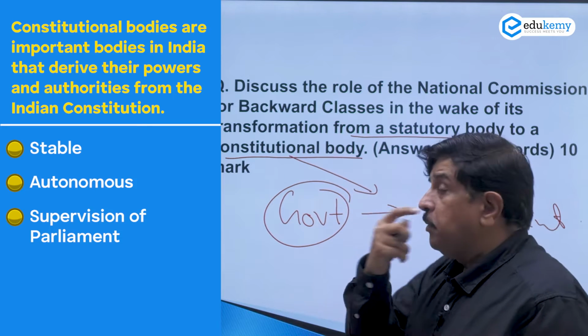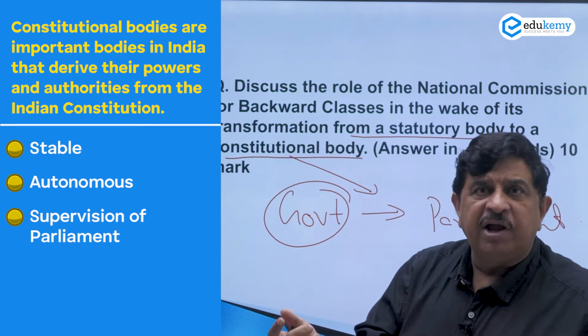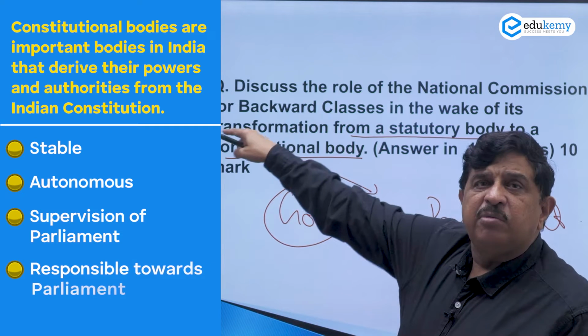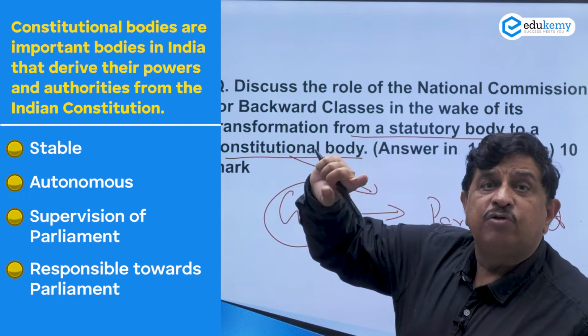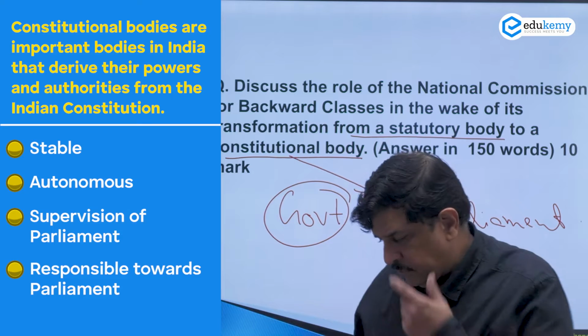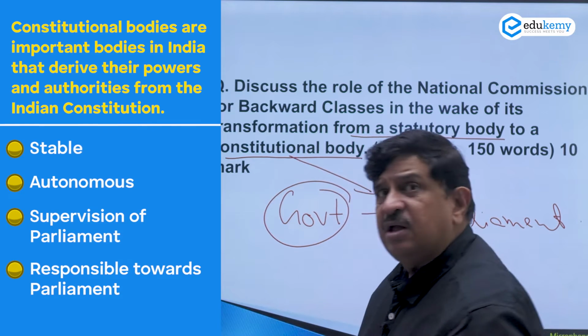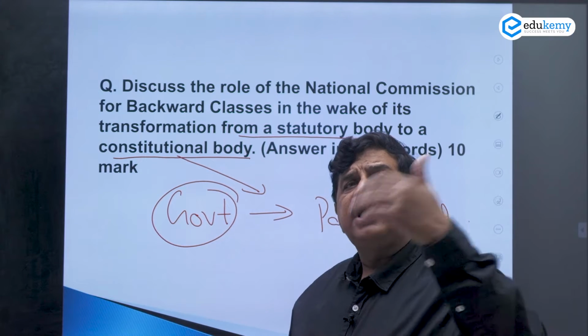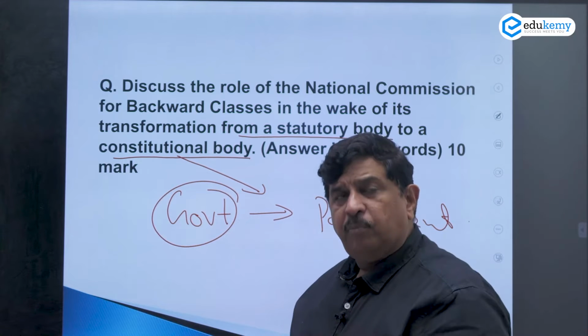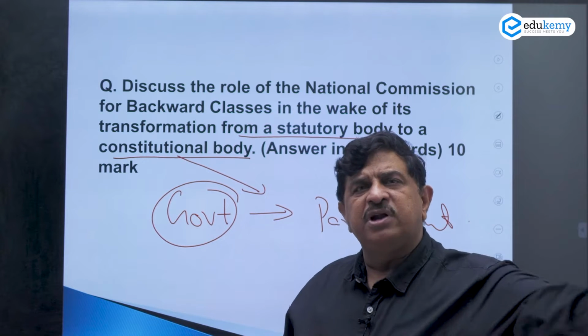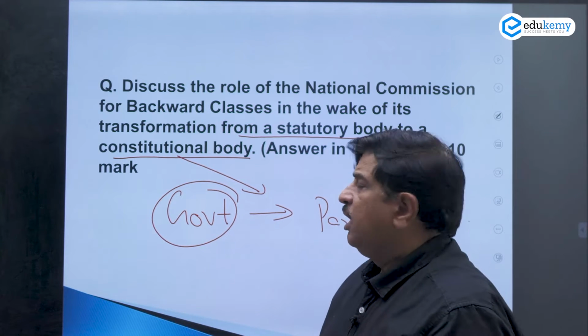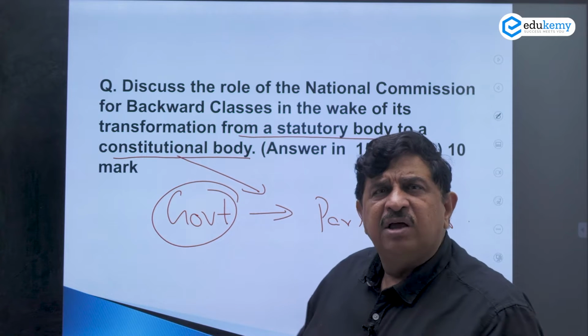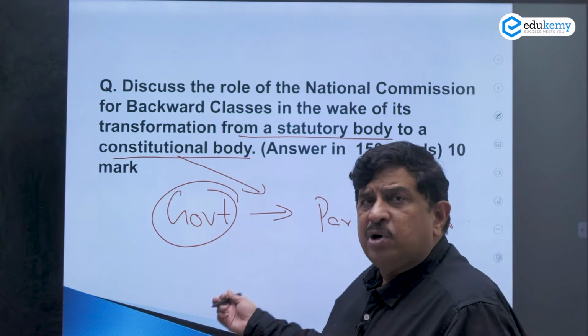If we have created a commission, it will definitely have its responsibility towards the parliament. Like I ask you a question about the CAG: he is responsible to whom? Submitting his report to the president is fine, but responsible to whom? As a constitutional body, it should definitely be towards the parliament.